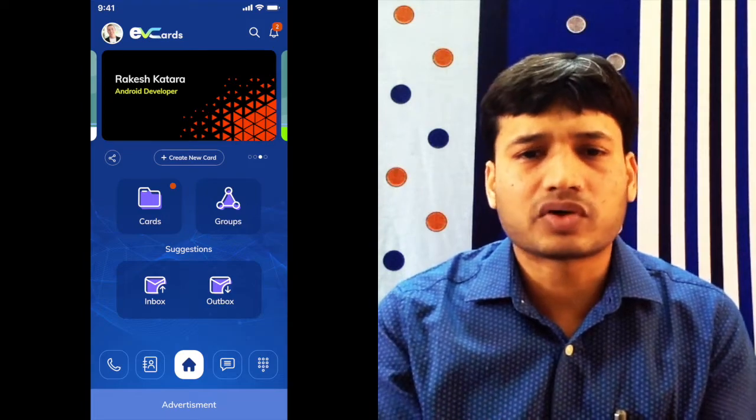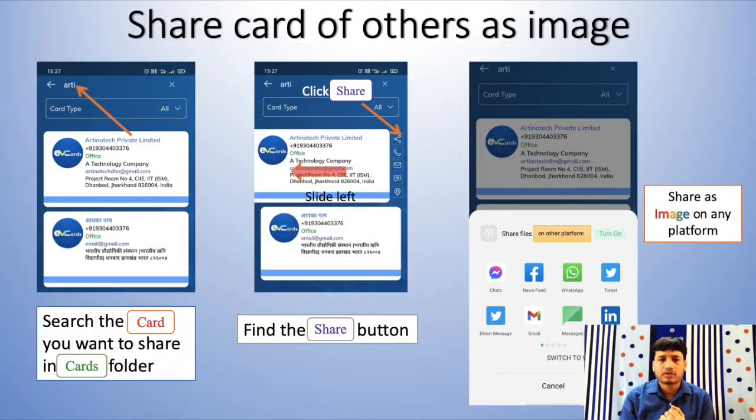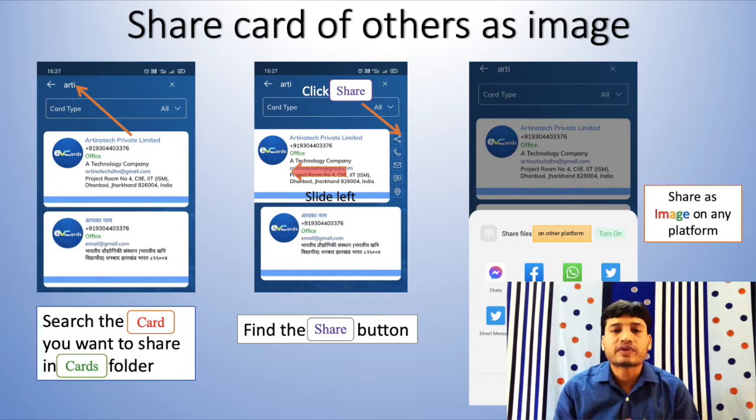But as an image, because you can take a snapshot of any person, if you have the contact details, you can share with anyone. So you can share as image easily on any platform, just like your own card. So that facility is there.